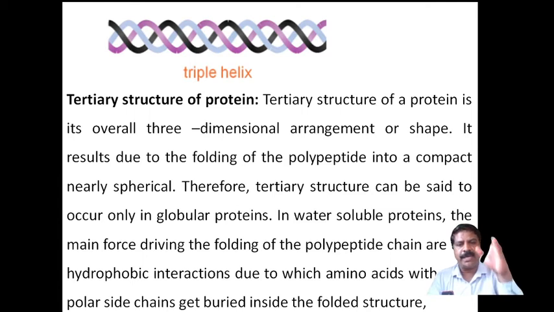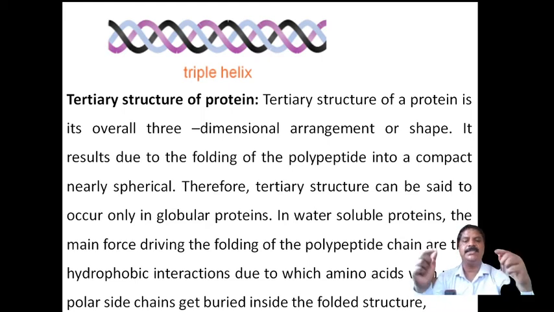Or suppose we keep the protein stationary at one position, the observer can turn around the protein and observe all the parts of the protein. Such an arrangement is called three dimensional. Therefore, the tertiary structure of the protein is the overall three-dimensional arrangement. It results from the folding of polypeptides. Polypeptides of more than 25 amino acids join together and can be folded. That is how folding happens.